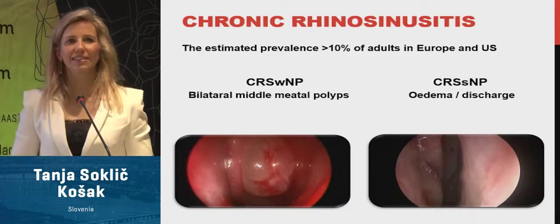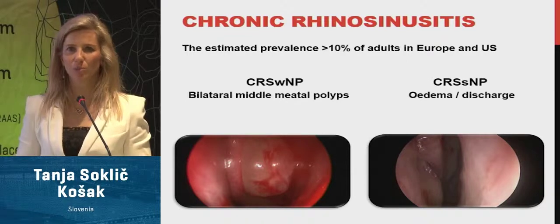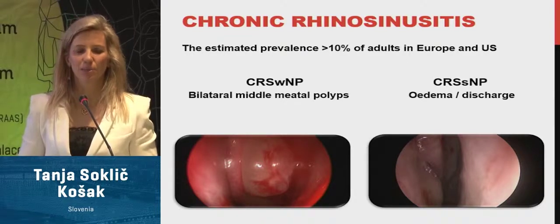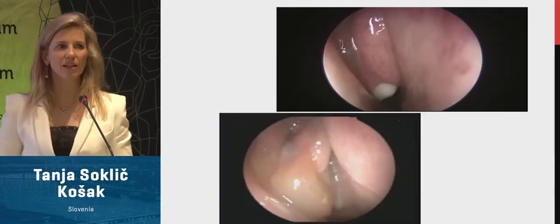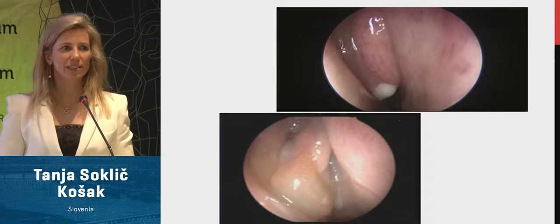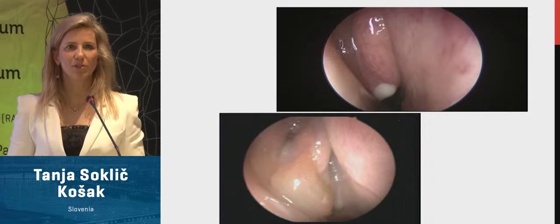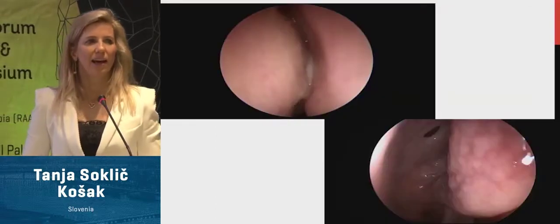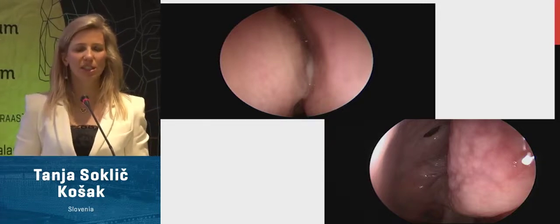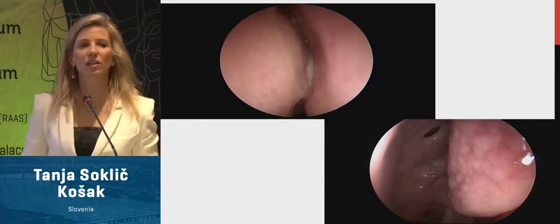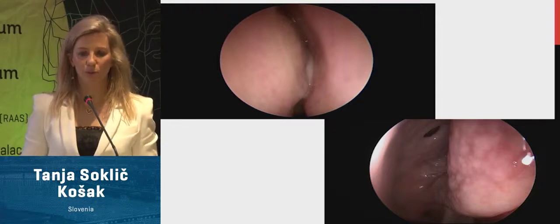Chronic rhinosinusitis is a disease with high prevalence of more than 10% in the adult European and US population, and traditionally it's been divided into CRS with nasal polyps and CRS without nasal polyps. These are endoscopic pictures of nasal polyps in the middle nasal meatus and discharge coming from the middle nasal meatus. And these are pictures of nasal polyps with edema and discharge in the middle nasal meatus. On the lower right picture, we can see accessory ostia due to chronic rhinosinusitis without nasal polyps.